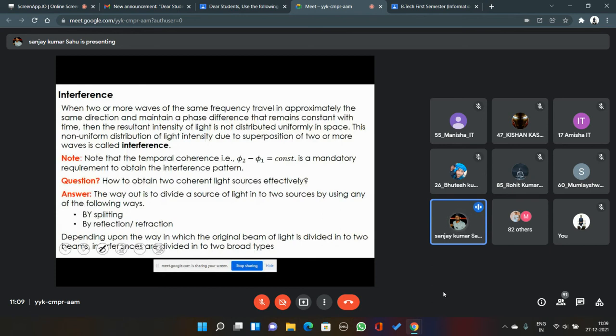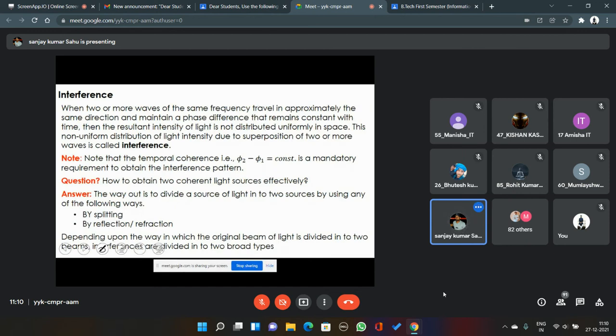Now, all the basics, all the foundations for understanding the phenomenon of interference have been built, right? You understood what coherent waves are, what coherency is, how coherent superposition takes place, how incoherent superposition takes place, and in which condition coherent superposition takes place, and the different possible resultant intensities in coherent and incoherent superposition.